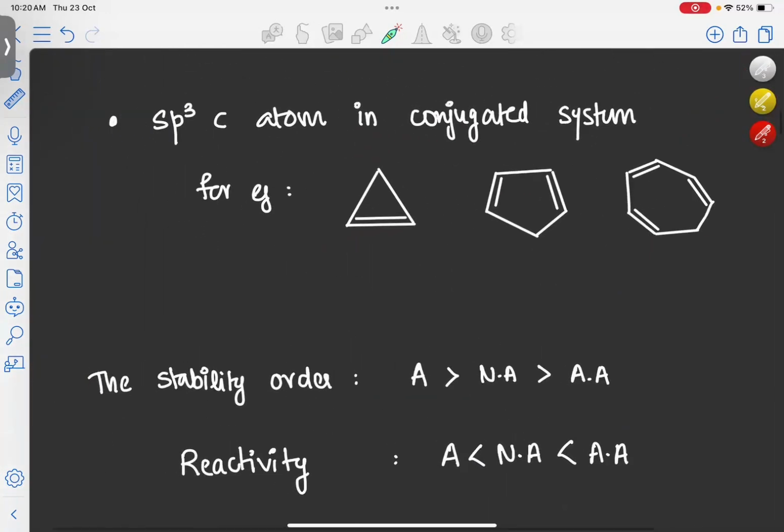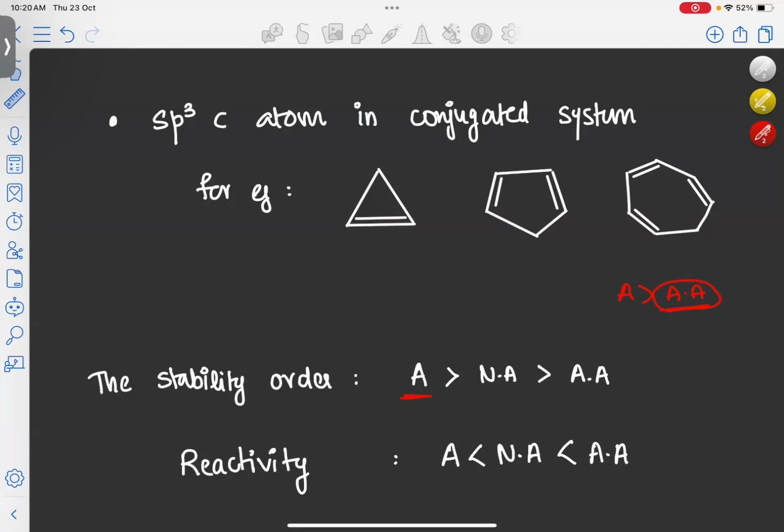The most stable one of all these is aromatic. As you already know, aromatic is the most stable structure. And next, we may think after aromatic, the next stable will be anti-aromatic, because anti-aromatic has the first 3 points similar to aromatic. The only difference is that instead of 4n+2, it is 4n. So you may think anti-aromatic is the next stable structure, but actually no, anti-aromatic is very much unstable, to the extent that even non-aromatic is more stable than anti-aromatic.